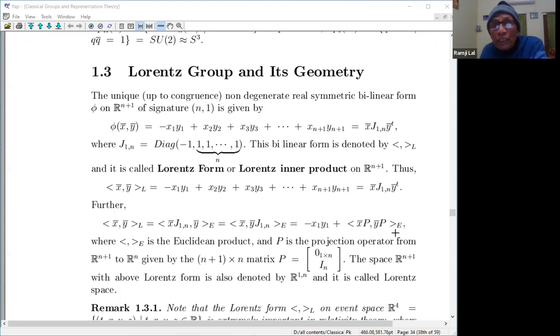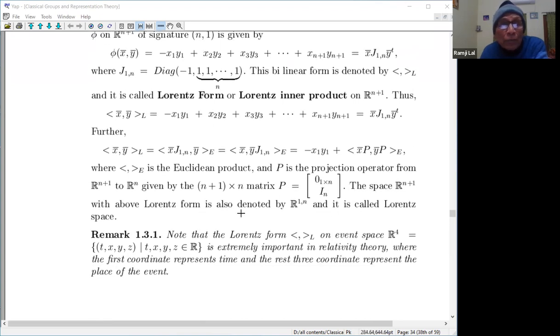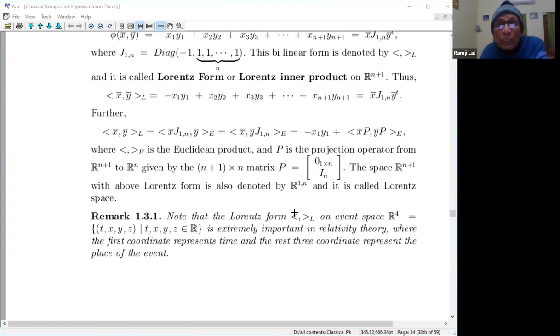So this is the Euclidean inner product. So this is the relationship, where this is the Euclidean inner product, and p bar is the projection operator, as I have explained. So the space R^(n+1) with the above Lorentz form is denoted by R^n_1. We shall usually denote this as a vector space. It is the same as R^(n+1), but just to emphasize the geometry part, we put it as R^n_1.